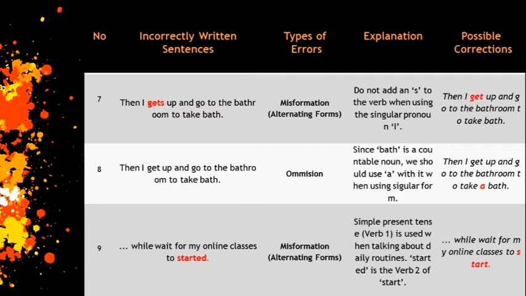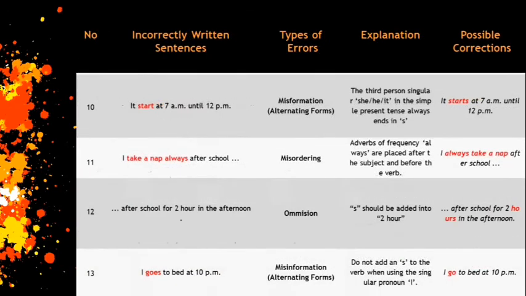The next sentence. "It starts at 7 a.m. until 12 p.m." The third person singular, she, he, it, in the simple present tense always ends in s. So it should be, "It starts at 7 a.m. until 12 p.m." The type of error in this clause is misformation.